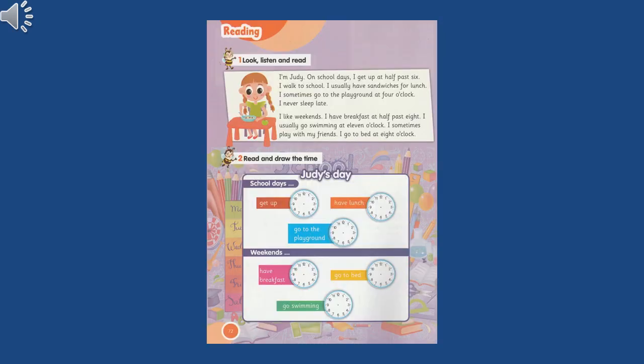Open your student book page 72, exercise number 1. Look, listen, and read. I'm Judy. On school days, I get up at 6:30. I walk to school. I usually have sandwiches for lunch. I sometimes go to the playground at 4 o'clock.